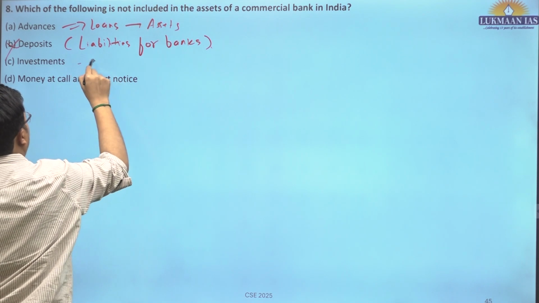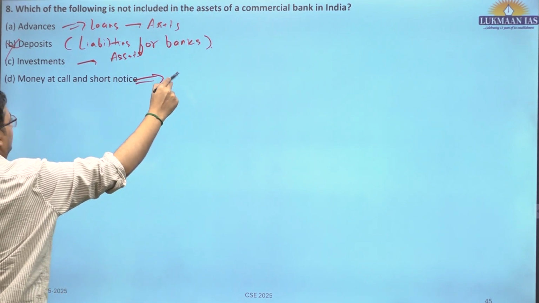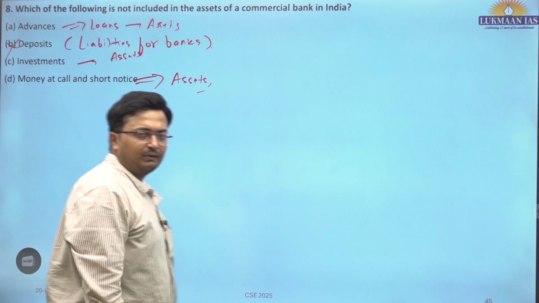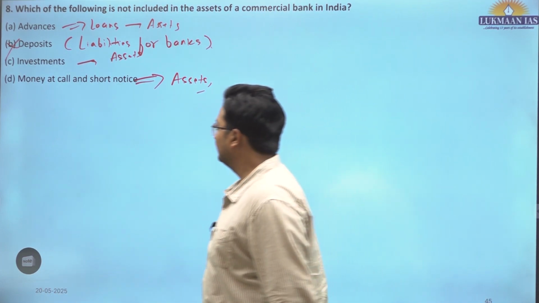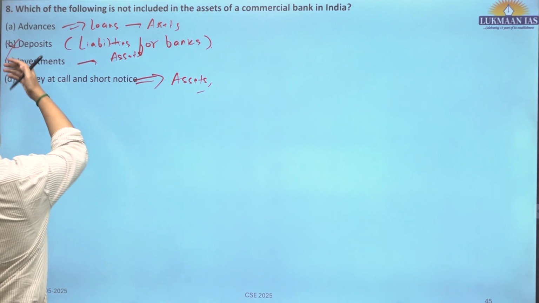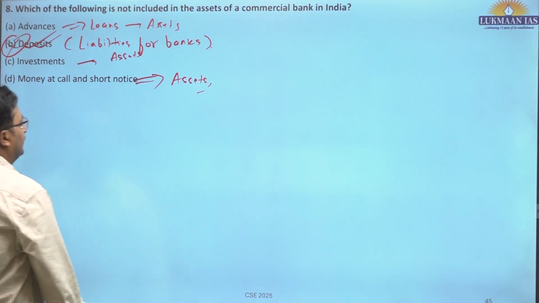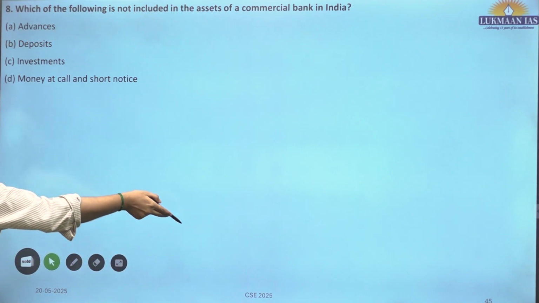Investments, obviously assets, and money at call and short notice, these are also assets because these have been given as advances for interbank transactions. Okay, but deposits are liabilities. So this is the correct answer. Basically I'm saying that deposits are not assets, and deposit as per the question is correct.